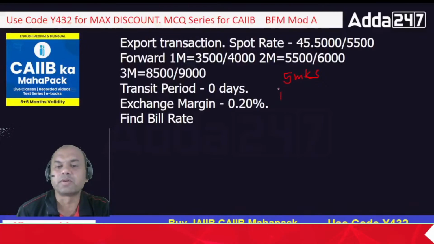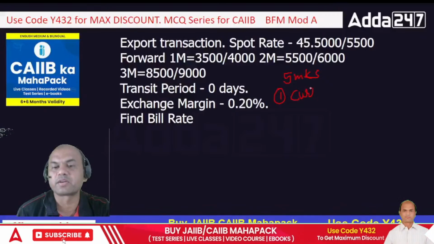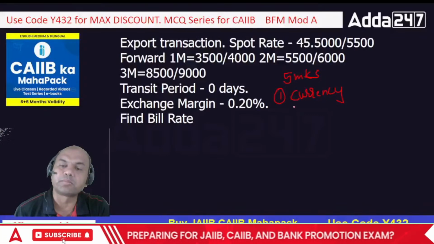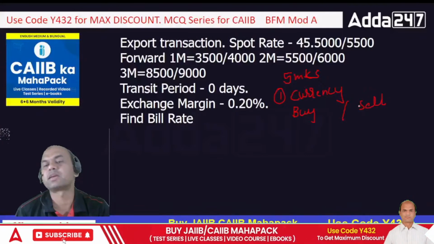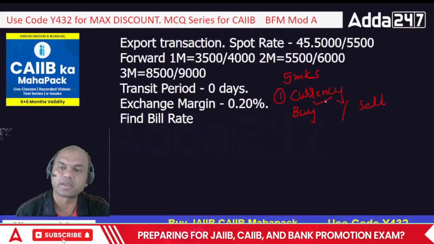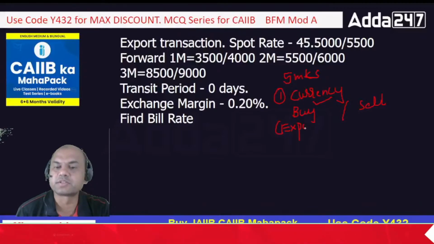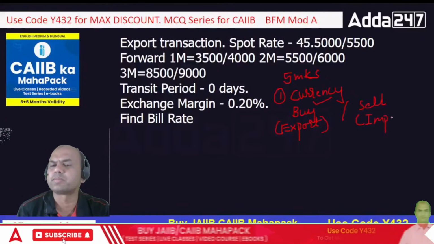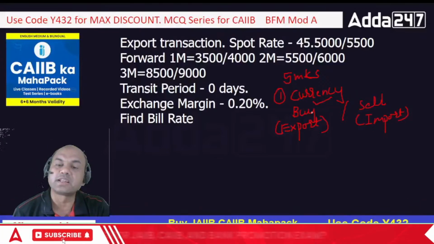Number one: do I buy or sell currency? We are always dealing in currency whenever we solve any numerical. We are not dealing with goods. So in export, do I buy or do I sell the currency? Remember this: export means buy, and import means sell. This is the basic point which you need to focus on always. So firstly decide buy or sell.